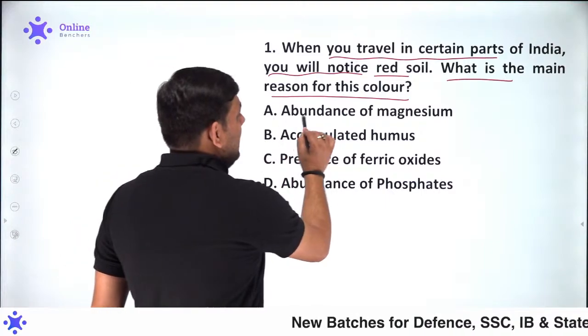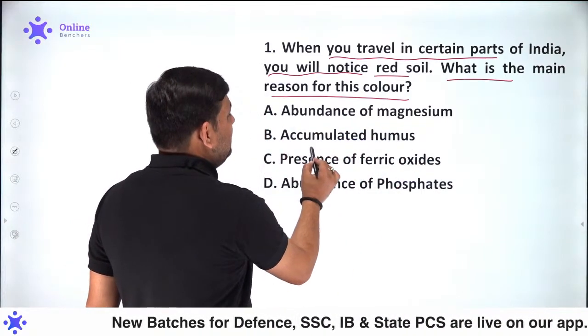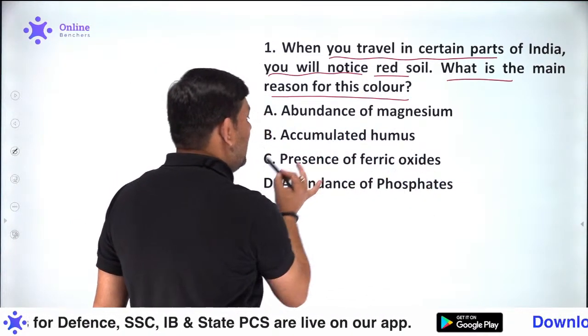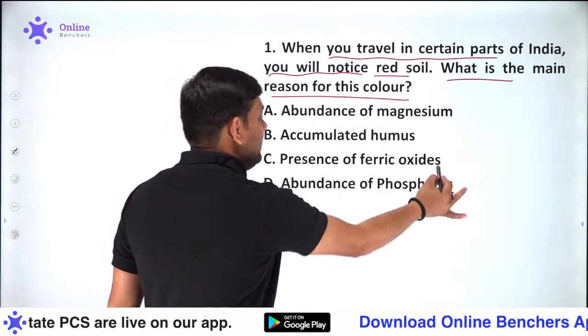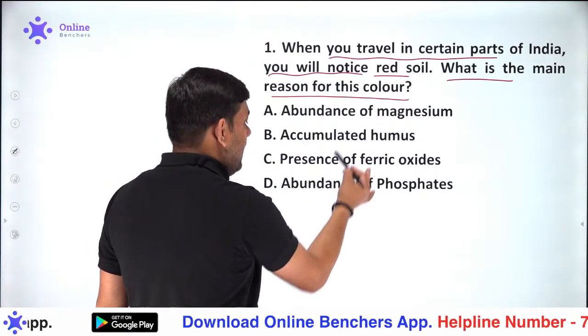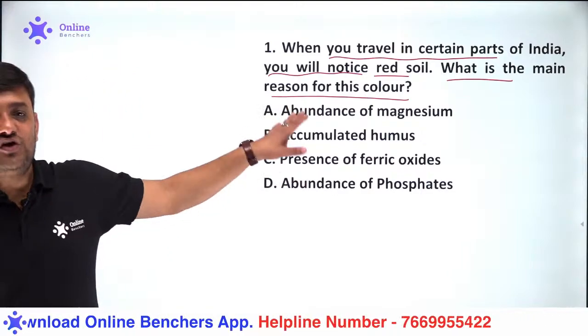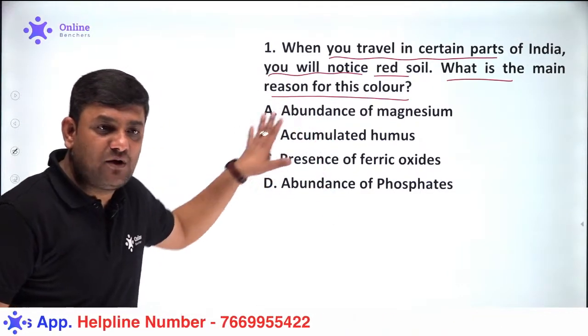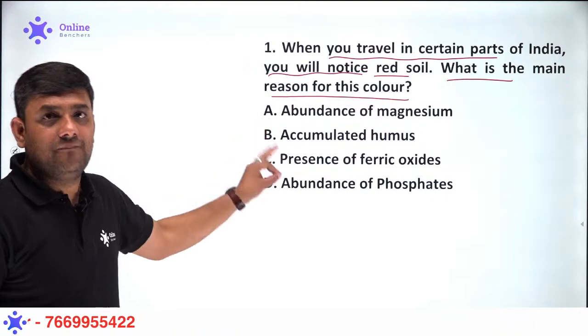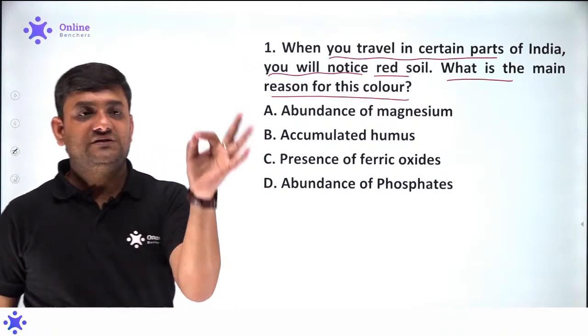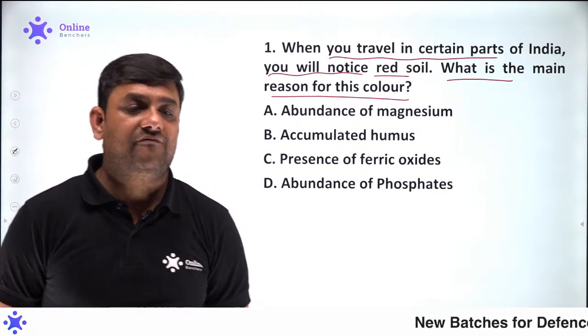Is it because of the abundance of magnesium? Is it because of the accumulated humus in the soil? Is it because of the presence of ferric oxides? Or is it the abundance of phosphates? Which of these factors is responsible for the red color of the soil? This is the question for you. Please go for the reply, everyone.